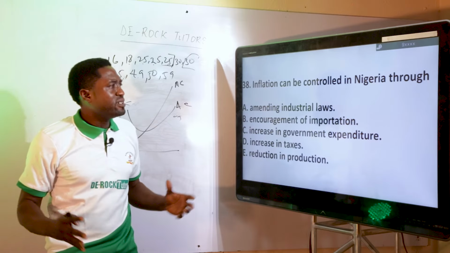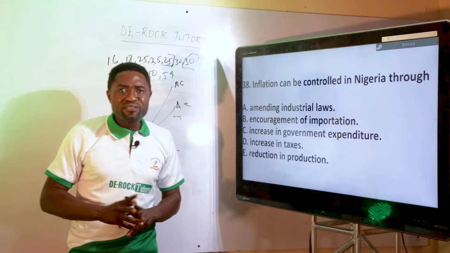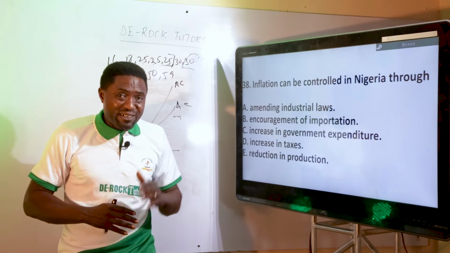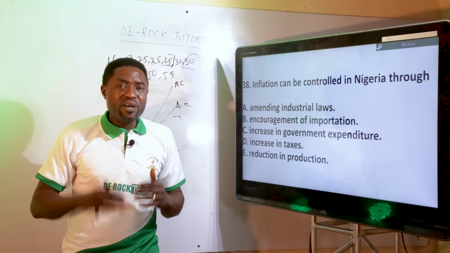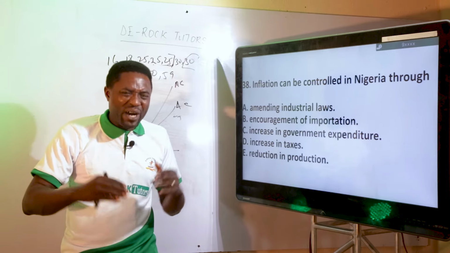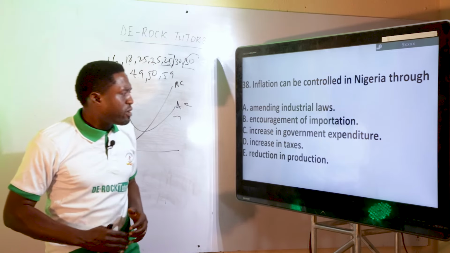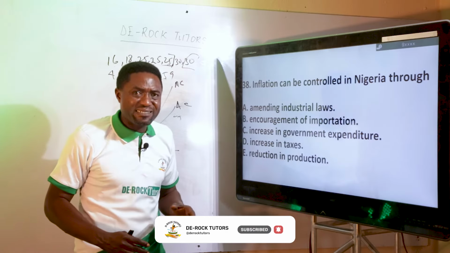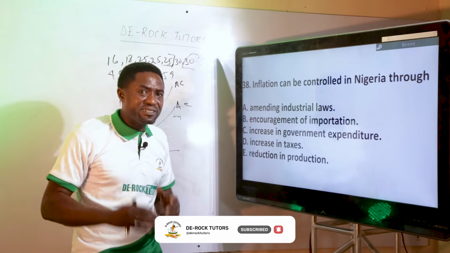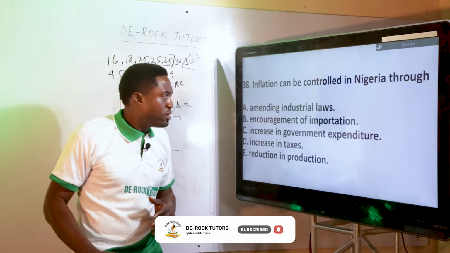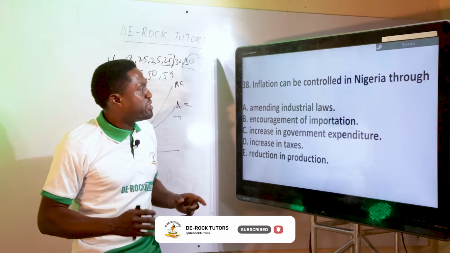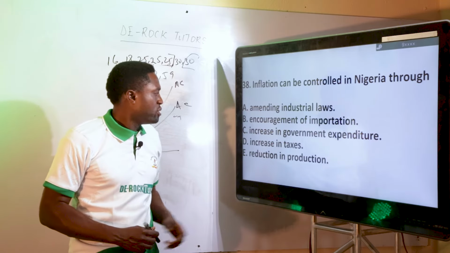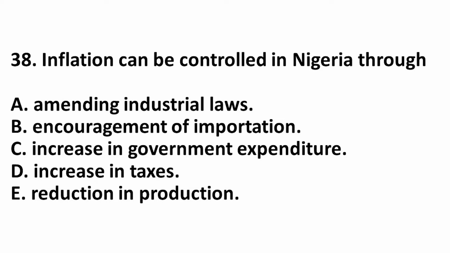When we talk about inflation, it simply means the persistent increase in the general price level. And when it increases like that, the purchasing power drops. One of the things that can make the purchasing power drop is an increase in taxes. When there is an increase in tax, the purchasing power will drop, and it can be used to control inflation in Nigeria. So it is increase in taxes.